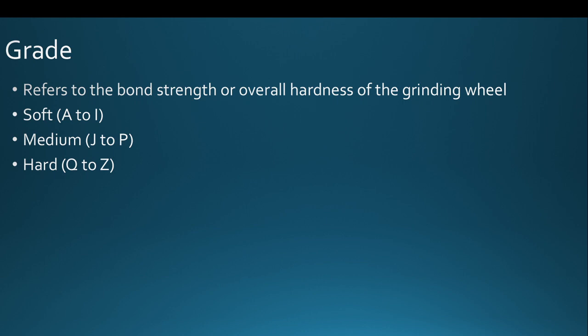And the grade of the grinding wheel refers to the bond strength or overall hardness of the grinding wheel. So we can have three different grades: soft, medium, hard. The soft category is denoted from the alphabet A to I, the medium category between J to P, and the hard category with Q to Z. So based on the particular alphabet, we can estimate the softness or hardness of the grinding wheel.